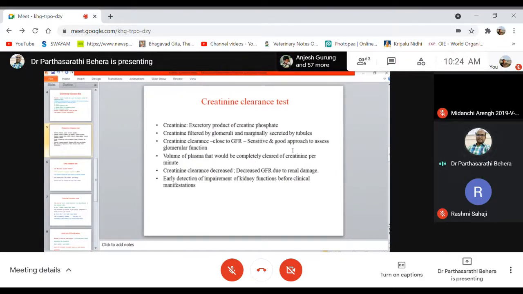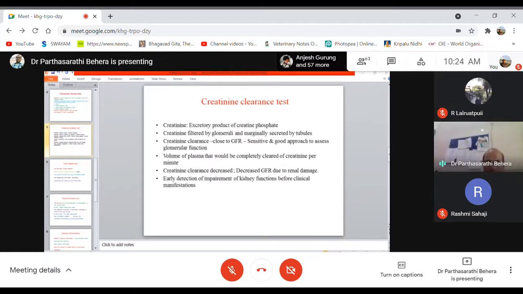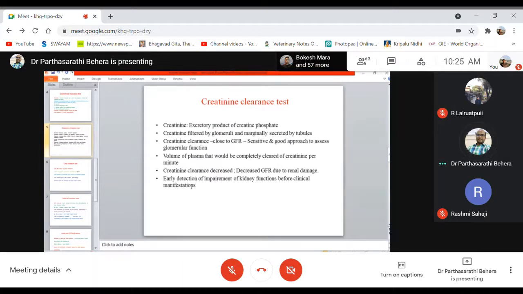This creatinine clearance is a very good, sensitive and reliable approach. But how to calculate this creatinine clearance, could all of you understand or not?